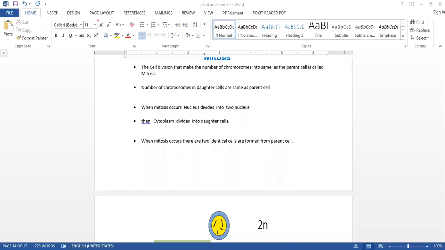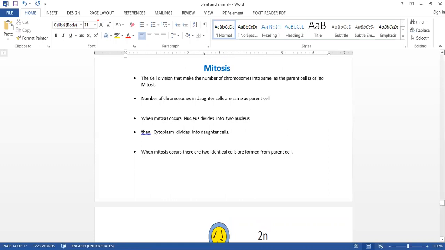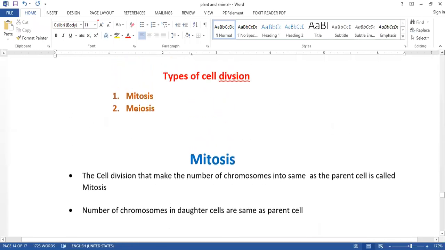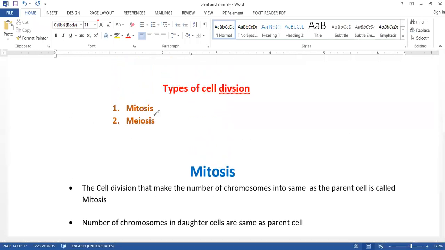Let's talk about mitosis. We discussed this. It is a type of cell division. There are two types of cell division: one is meiosis, the second one is mitosis. What is cell division?